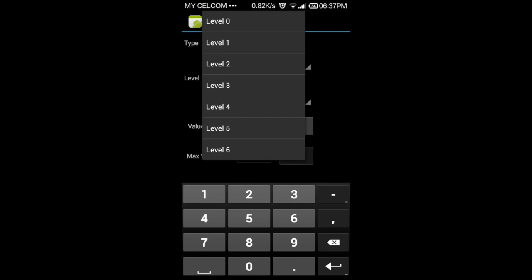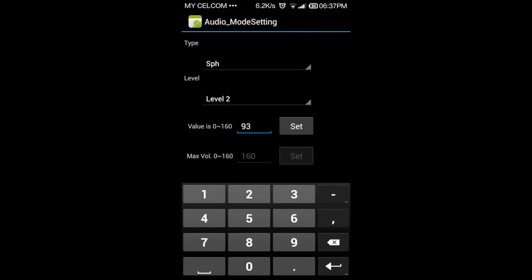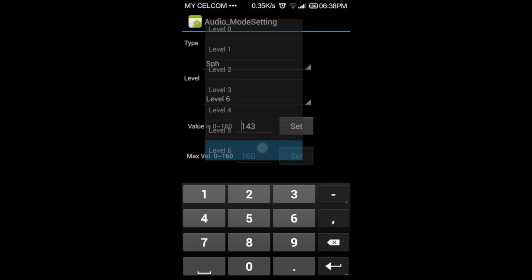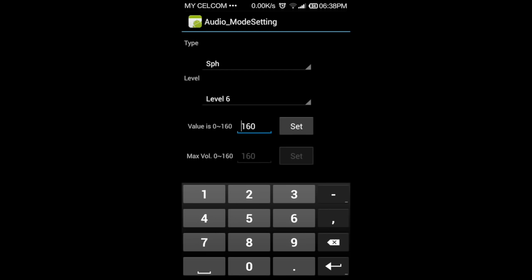Go to level 2, put the value 93 and set. Level 3, 110 and set. Level 4, 126 and set. Level 5, 143 set. And the last, level 6, put the highest volume 160 and set.